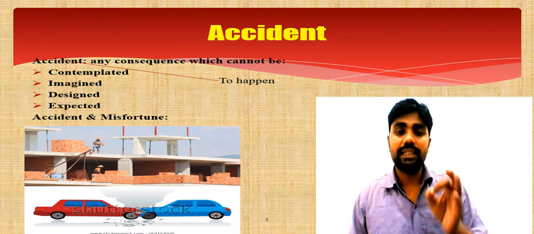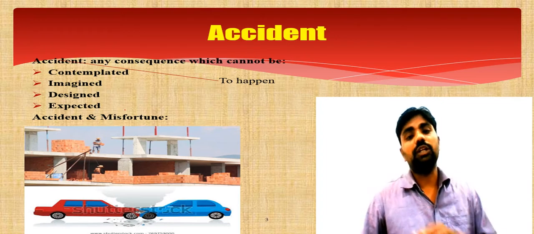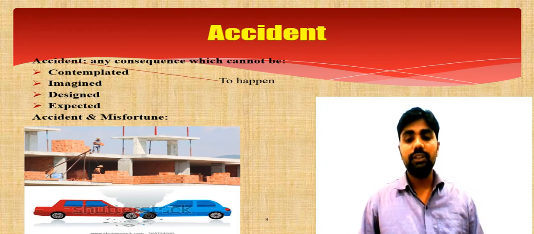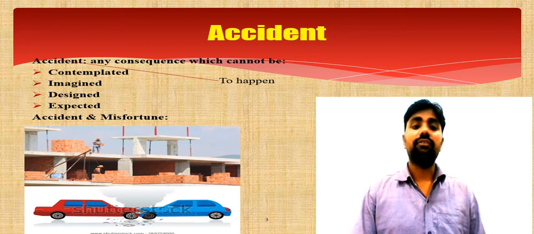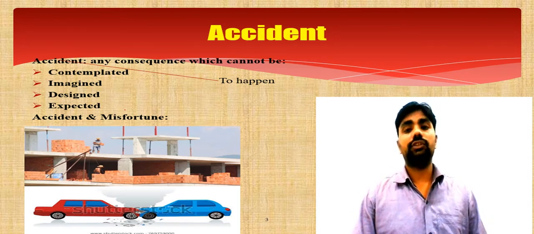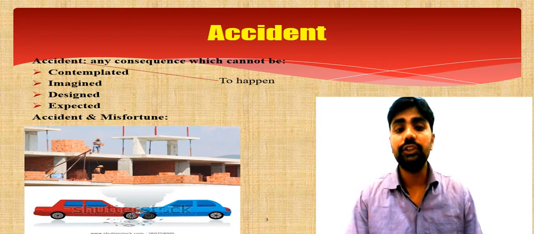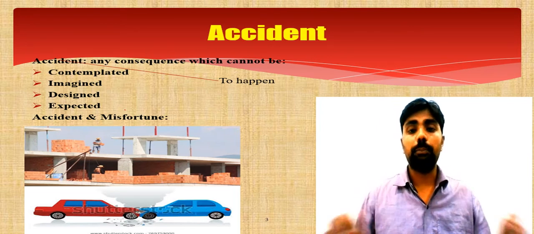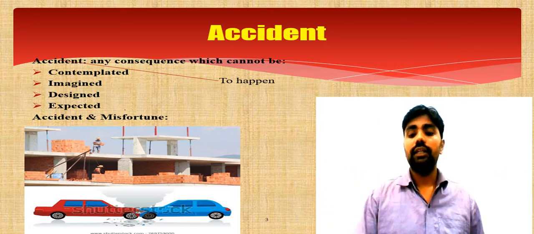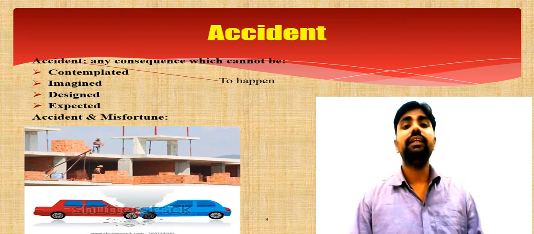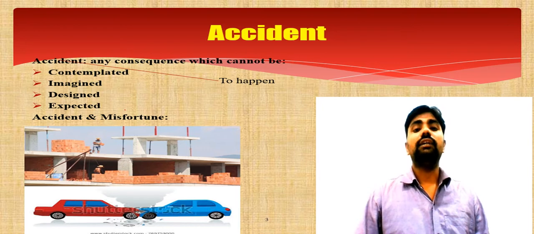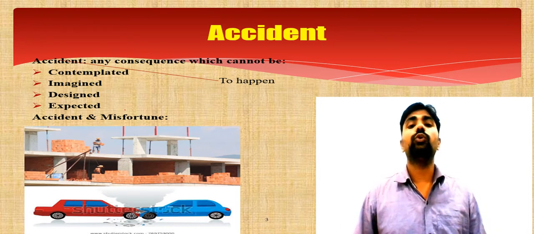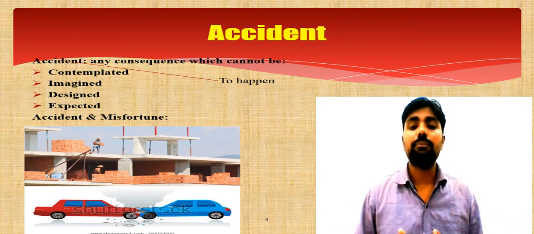So you must keep in mind, in case of accident one party gets injuries, and in case of misfortune both the parties are getting injuries. So it was unintended, there was no intention, there was no knowledge, it was unplanned, there was no planning that we must collide with each other, there was no design. What does it mean? It was undesigned, it was unexpected, and therefore it was not foreseen. It could not be foreseen that something would happen like that.